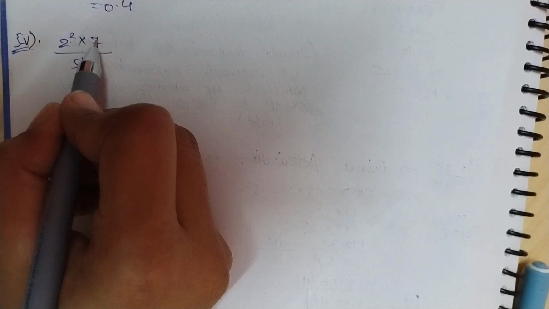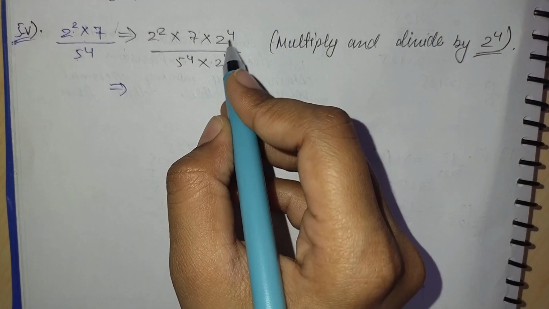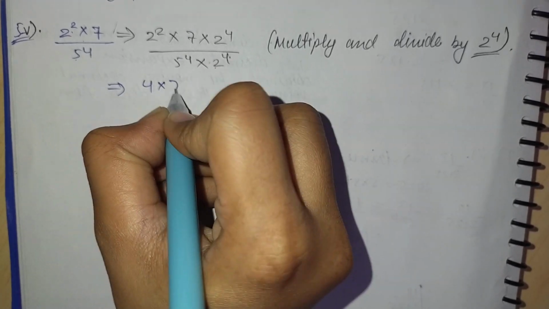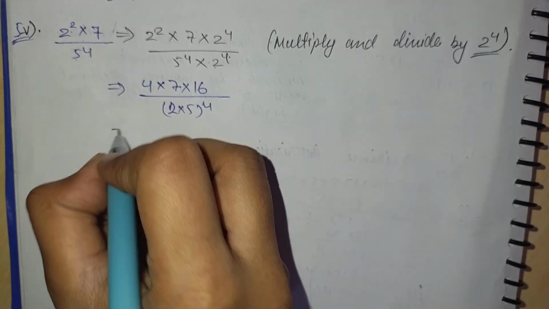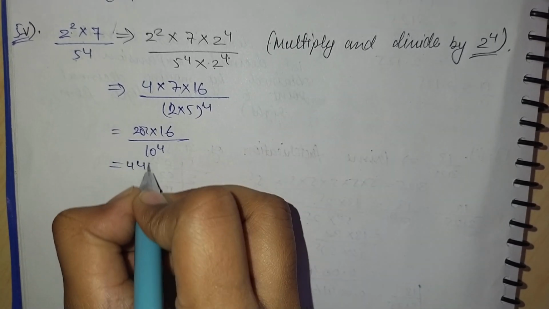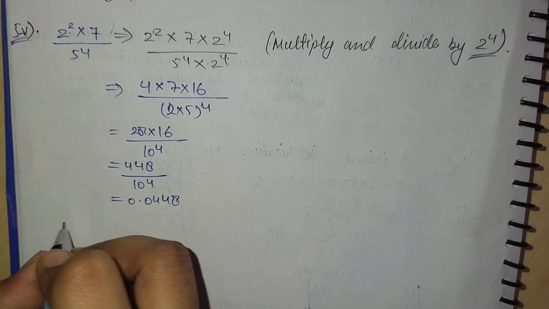And the fifth part is 2 power 2 into 7 by 5 power 4. Then, multiplying and dividing by 2 power 4 by the same process to make 10 in the denominator, we will get 28 into 16 by 10 power 4. Then we will get 0.0448 on solving.